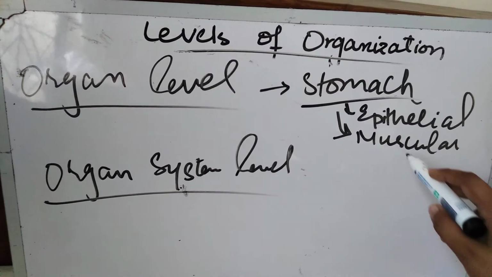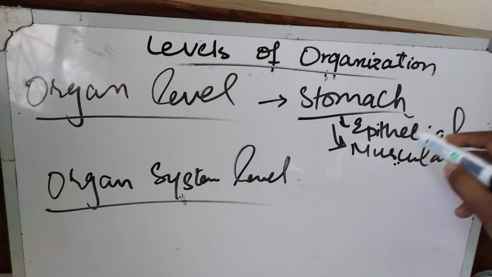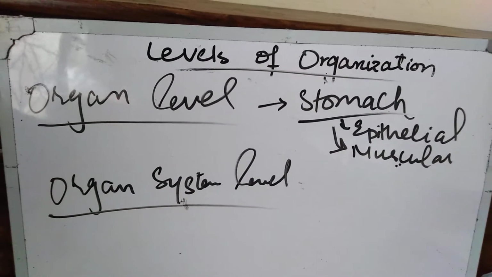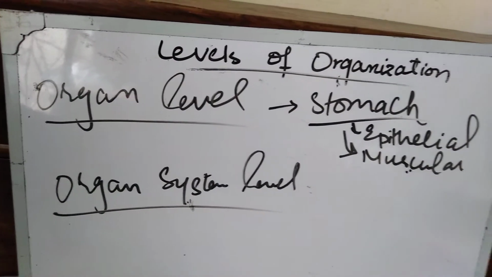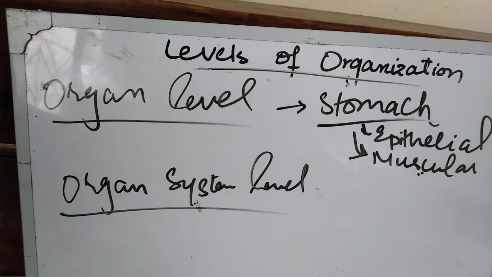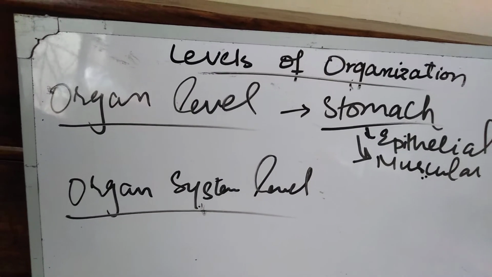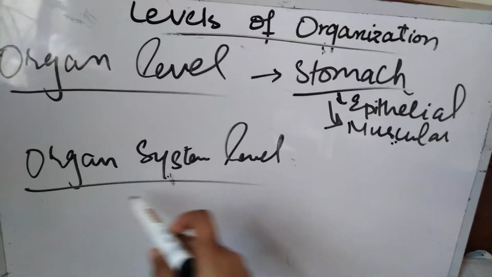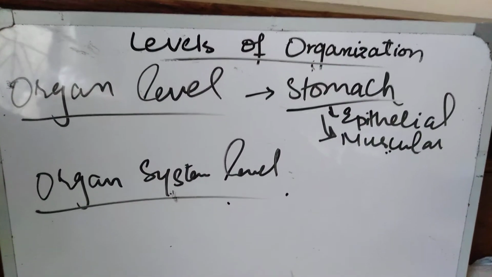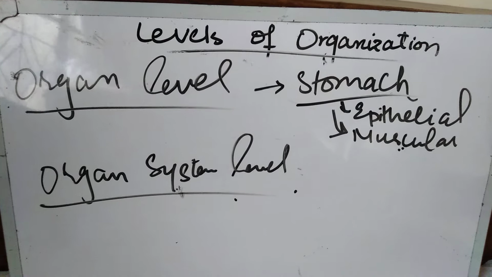Besides the grinding of food, they can also do the mixing of enzymes with food and moving food to the posterior end. Okay, then it has been cleared now. Now we are moving towards the organ system level. This is the next level of organization in multicellular organisms.